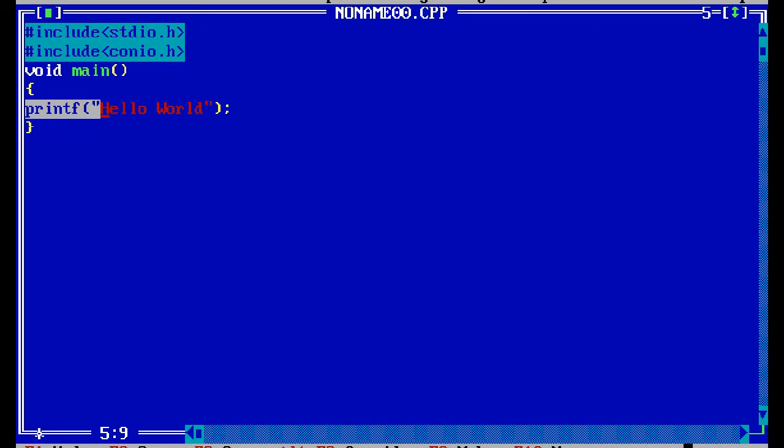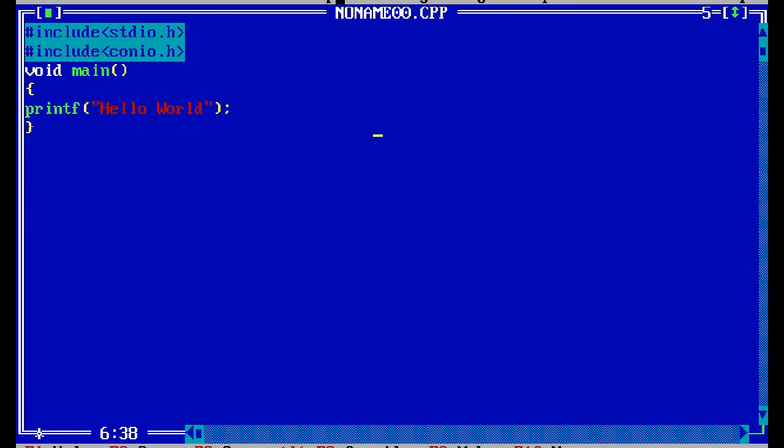And here the main function, void main, is the entry point of every program in C language. And the printf function is used to print the data on the console.